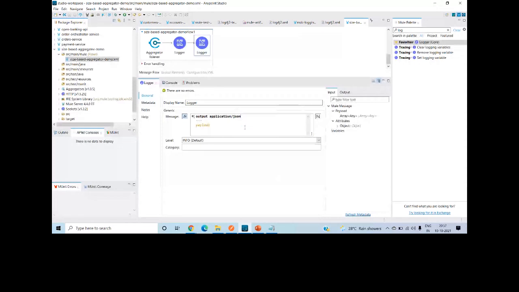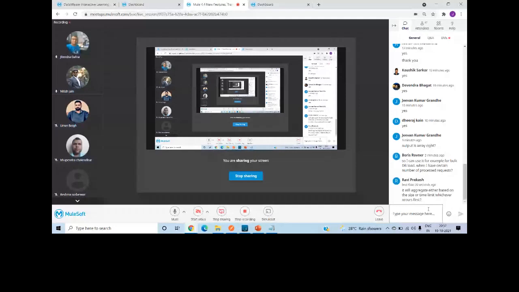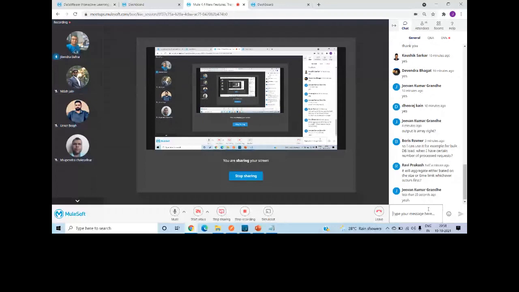We have two questions from Boris and Ravi. So I can use it, for example, for bulk DB load when I have a certain number of process requests. Yes, Boris, you are right. Generally I have seen one use case: people have to send 30 or 40 records at a time to the database, and we can send 40 or 50 records.